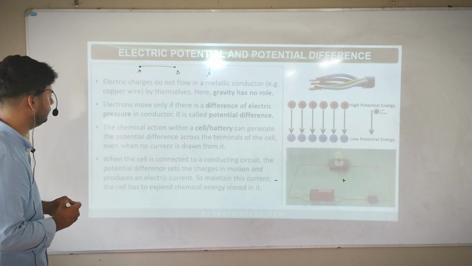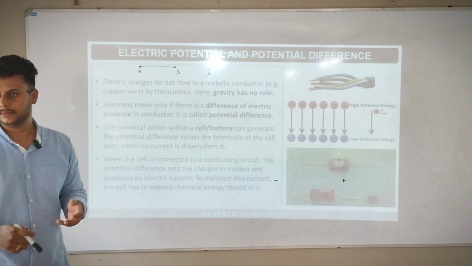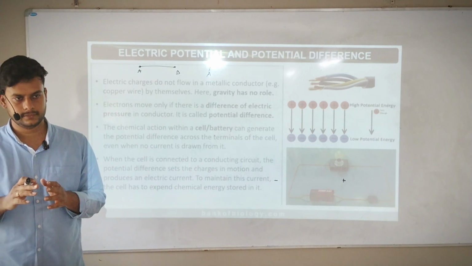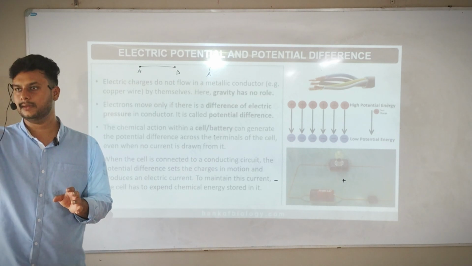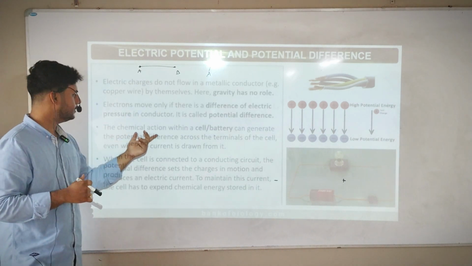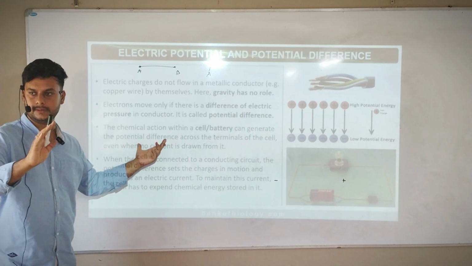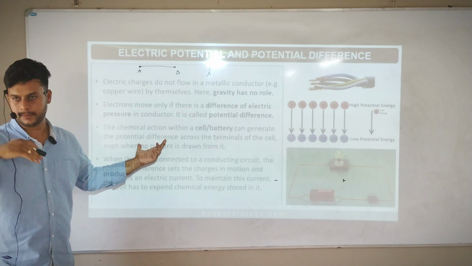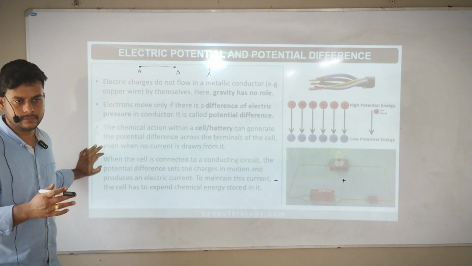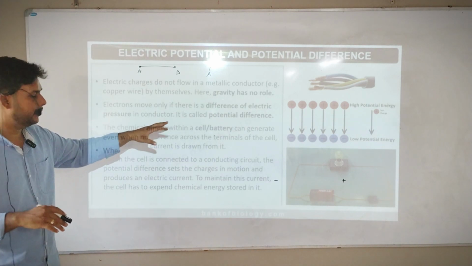Next. The chemical action within a cell or battery can generate the potential difference. So the chemical action in the battery. This is a battery which has some chemical action to do. So the current is passing. That is a switch where some chemical action is happening behind that. So current is moving. That is what is generating the potential difference, which is making the electrons move from one place to another place, across the terminals of the cell, even when no current is drawn from it. Any doubts? So everything is happening because of the cell and battery, that they are saying.